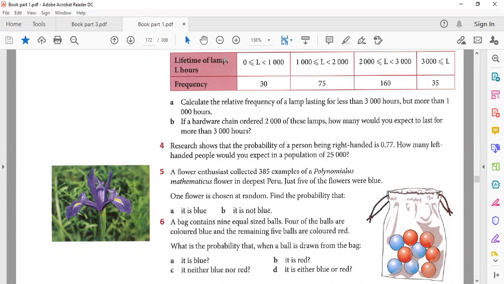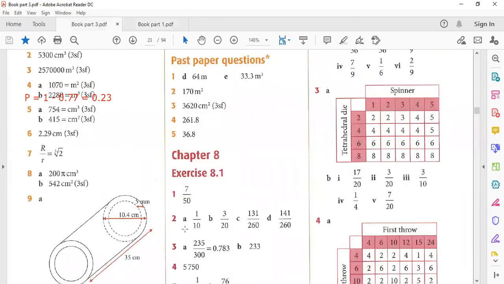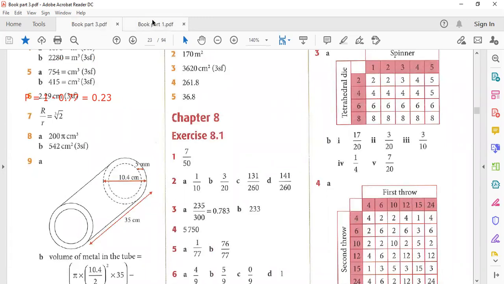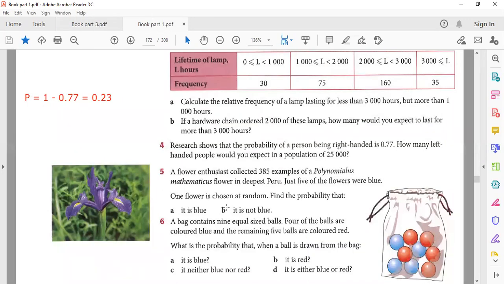It's very simple. What we need to do, we just write here 1 minus 0.77, that is equal to 0.23. So that is his answer. That is the formula as well. So for question number 4, left-handed means this answer, we just multiply this number.